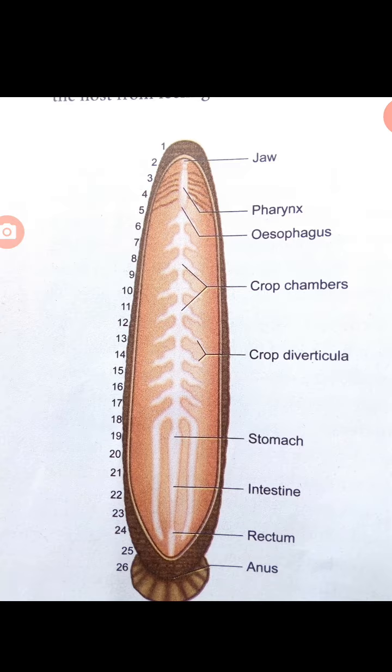The leeches prevent blood clotting by secreting a protein called hirudin. They also inject an anesthetic substance that prevents the host from feeling their bite.